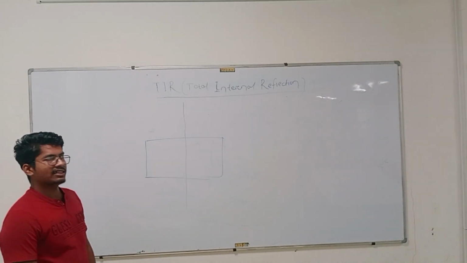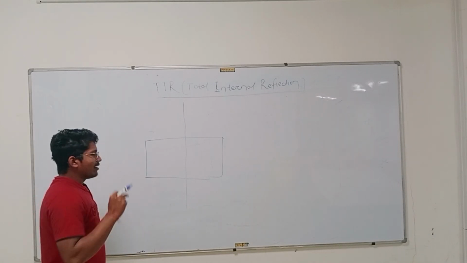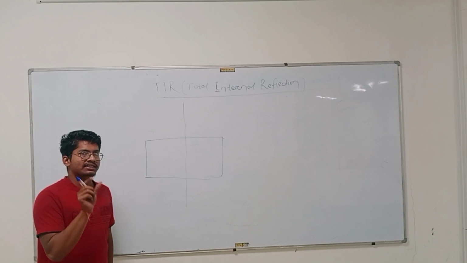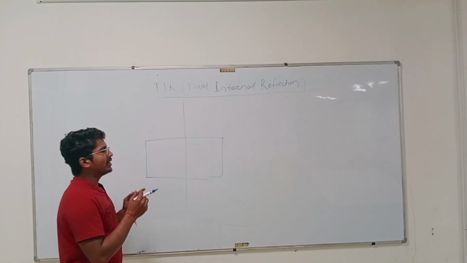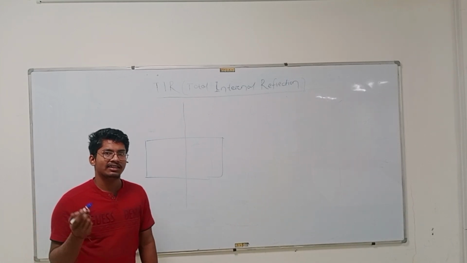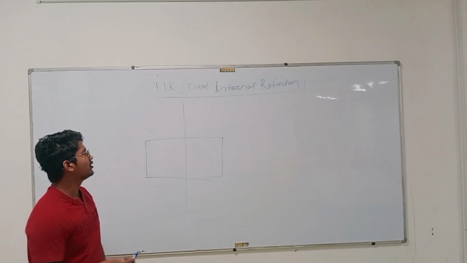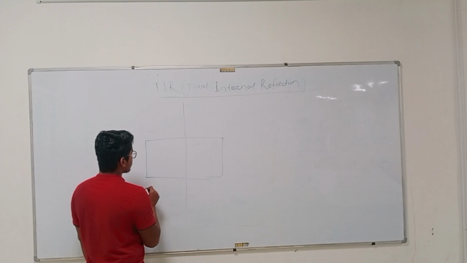Total internal reflection says that when light is traveling from a denser medium to a rarer medium. Two things: denser and rarer. In light physics, we define a material by its refractive index. If the refractive index is higher, then we call it a denser medium. If the refractive index is lower, then we call it a rarer medium.